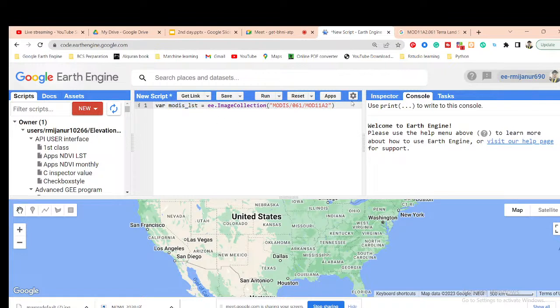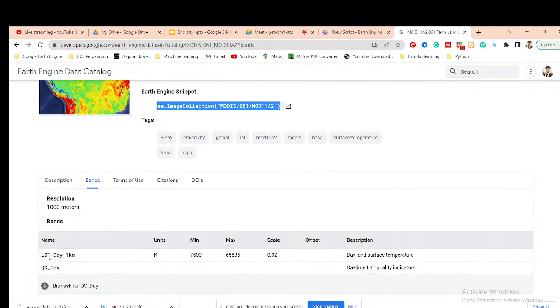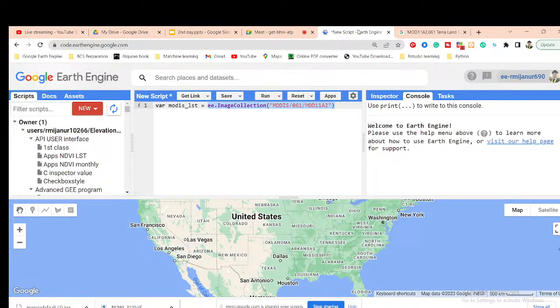This time we already know about this image collection's band. What is the band name? I want to make the time series chart for the LST, so I simply copy the LST day 1 kilometer band and paste it here, using the select function to select this band. Suppose I want to make this time series chart for a specific time period.